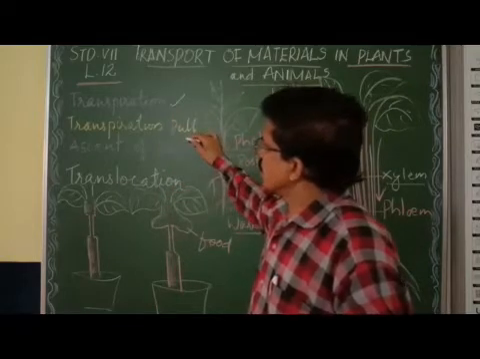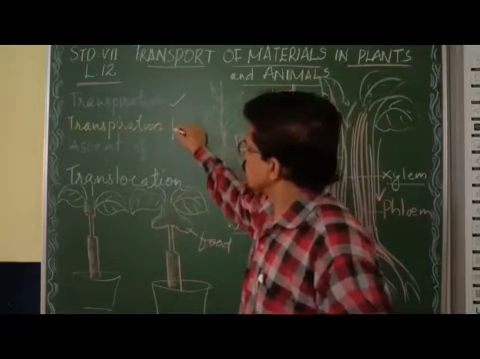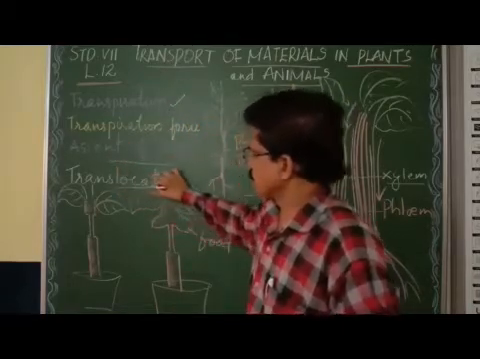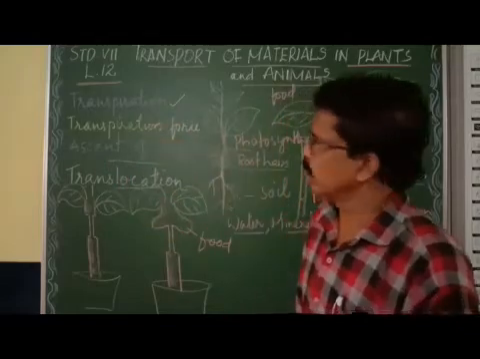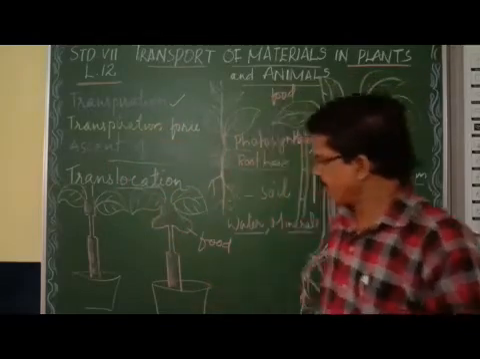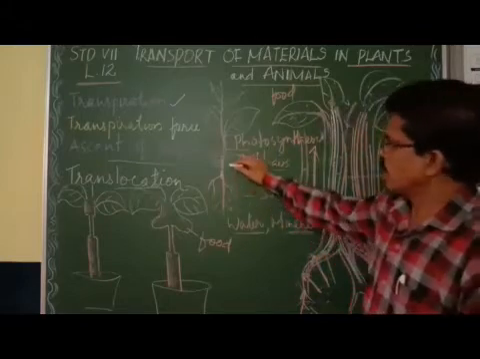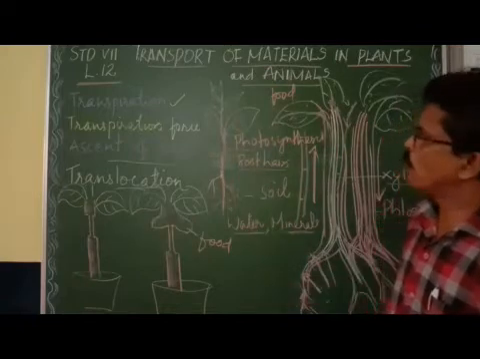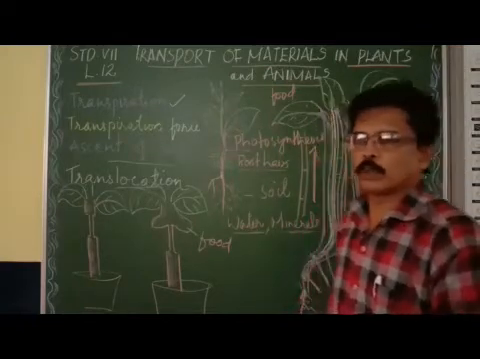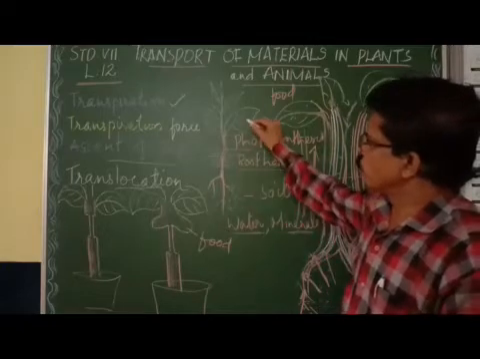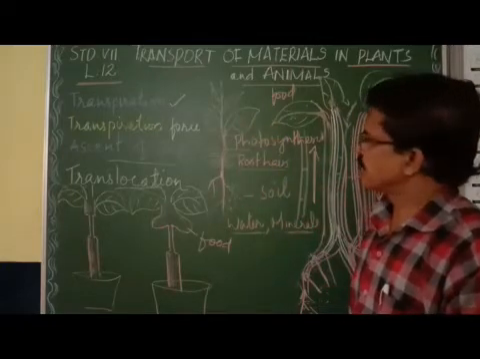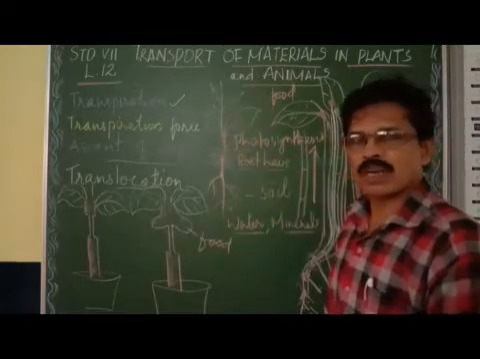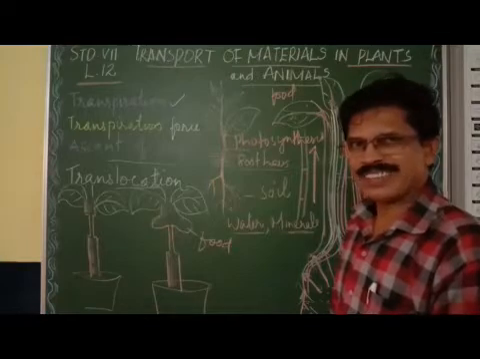Then what is transpiration pull or transpiration force? Then ascent of sap and translocation. These are the four things we are going to study. Everybody knows the root hairs absorb the water and minerals. It will reach the tip of the stem, that is the leaves, where it is used for photosynthesis and respiration.